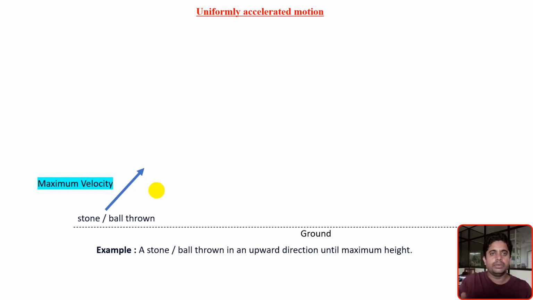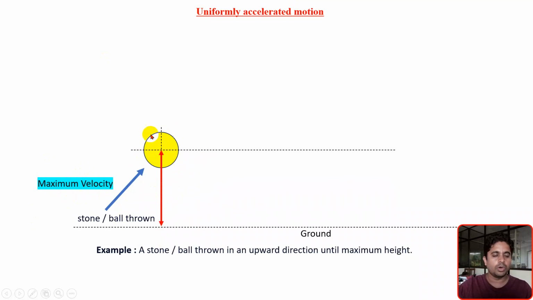Practically speaking, whenever I throw the ball in the air, it will go to a certain height and reach a maximum height. Once the object has reached that height, the velocity of the object will decrease. As I am throwing the ball from here, we will consider different positions. I have thrown the ball from the ground with the maximum velocity by giving some effort. Now the ball is at this position with a certain height, which I have shown in red color.